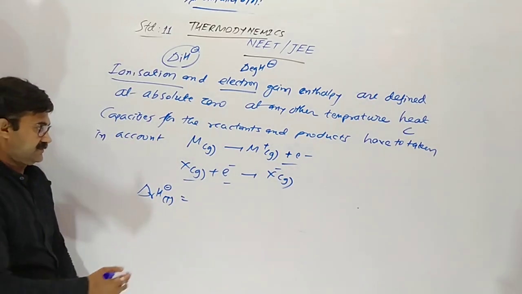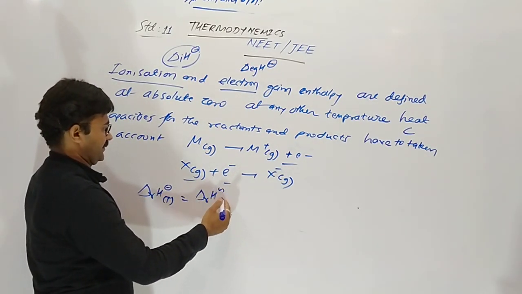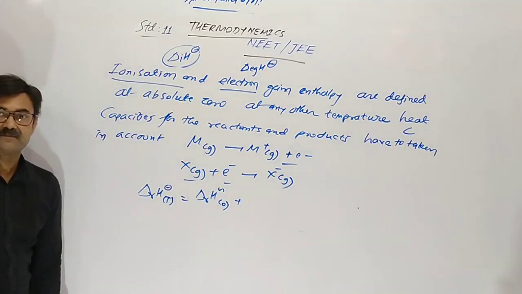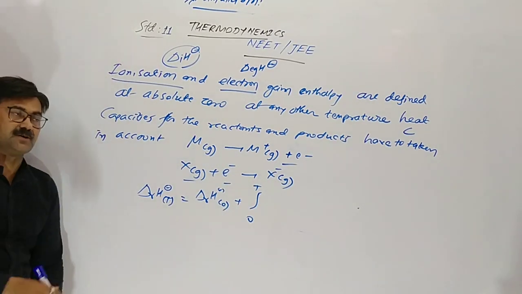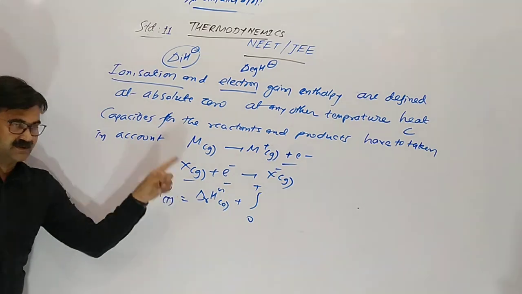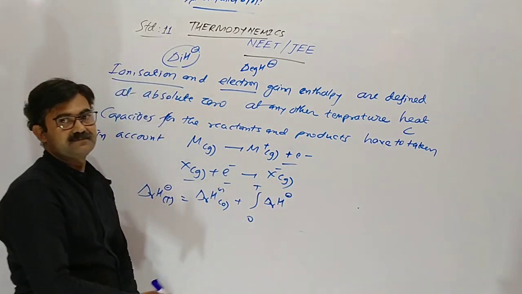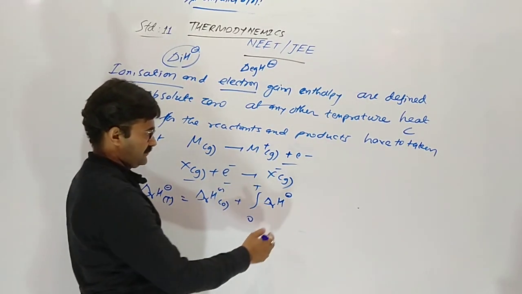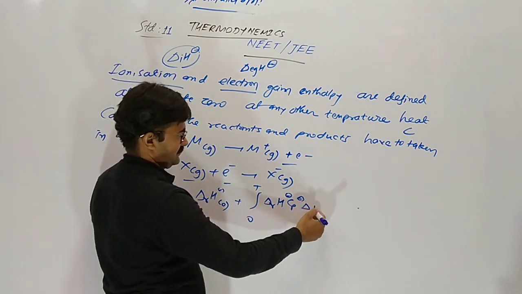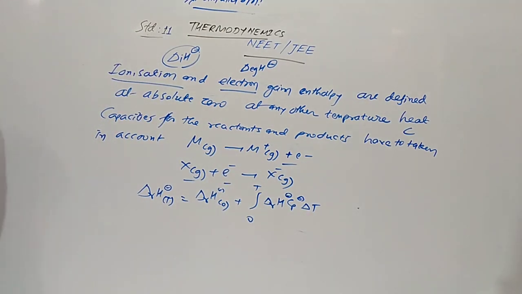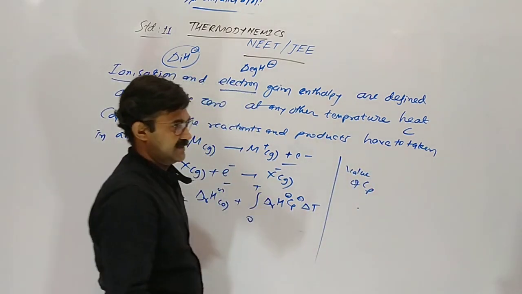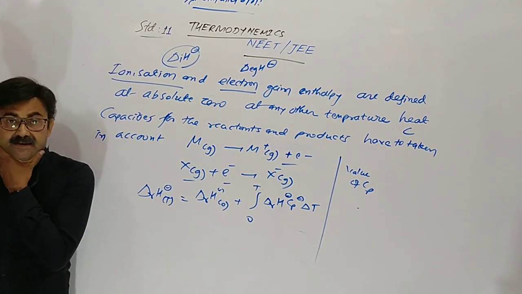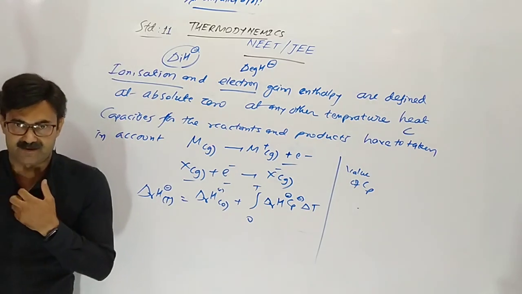At T Kelvin, delta RH at 0 Kelvin. Now from integration 0 to T, at 0 derive up to T. So integration delta RH is Cp delta T. We can define here the value of Cp is pi by 2R for each species in the above reaction.